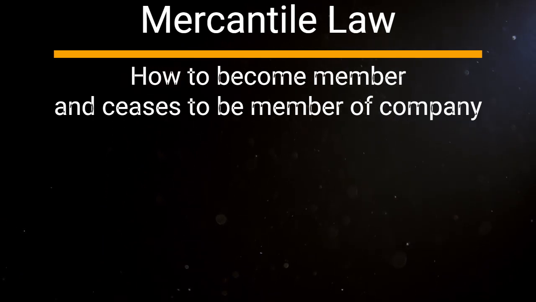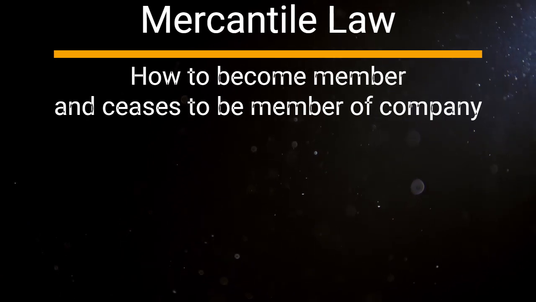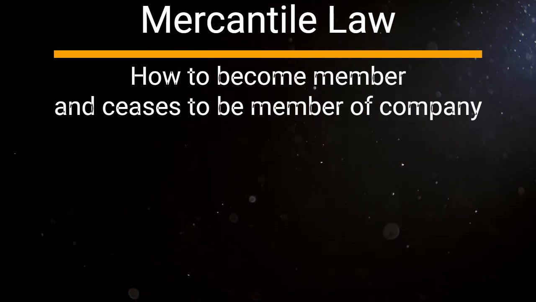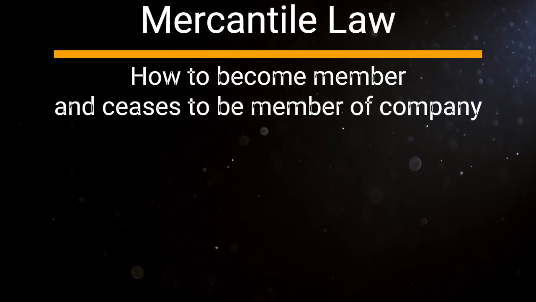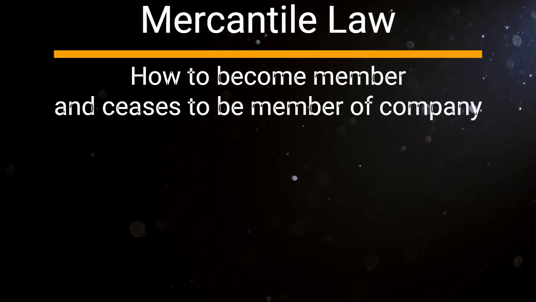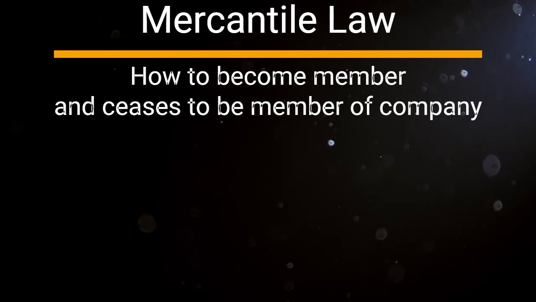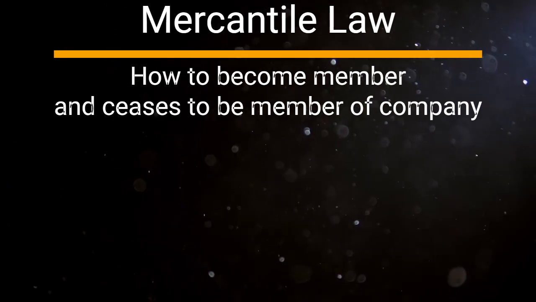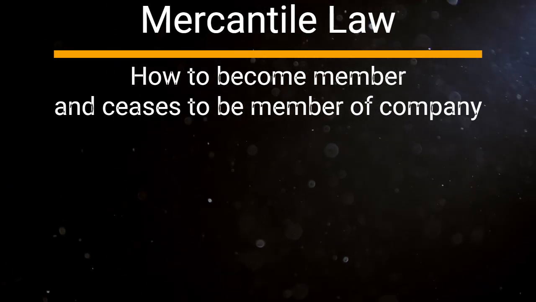Unlimited company. Unlimited company is the third type. It is a company in which the liability of shareholders is unlimited as in an ordinary partnership. Heading number 4. Shareholder. A member of a company is called a shareholder.